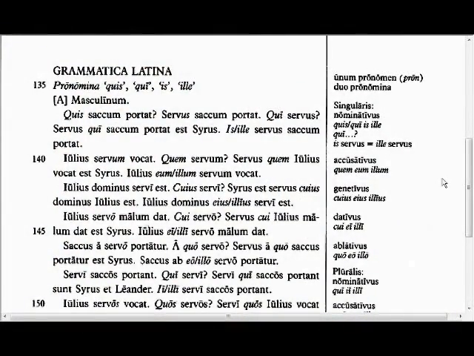Welcome to Lingua Latina, Chapter 8, Grammatica Latina. This chapter has a pretty extensive grammatica.